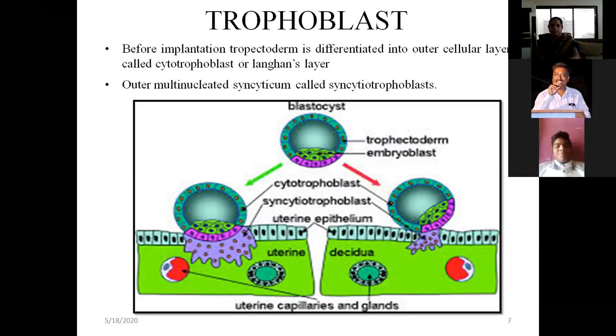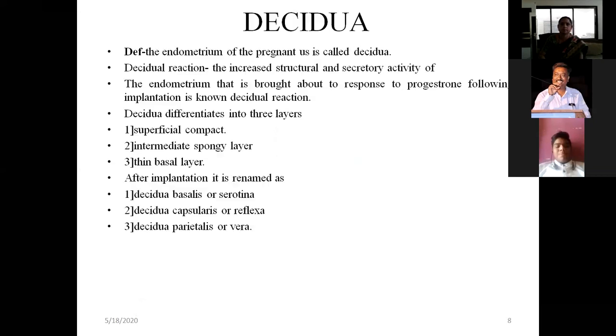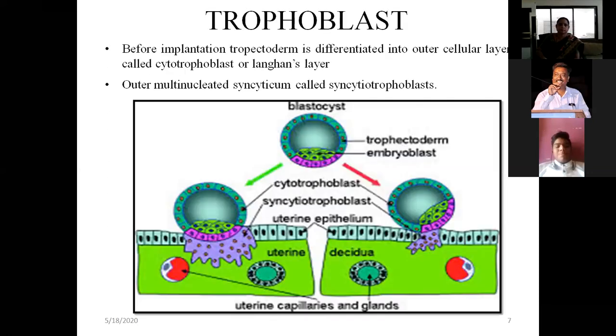You can see the purple cells, the pinkish cells and the green cells. So the complete blastocyst you can see.